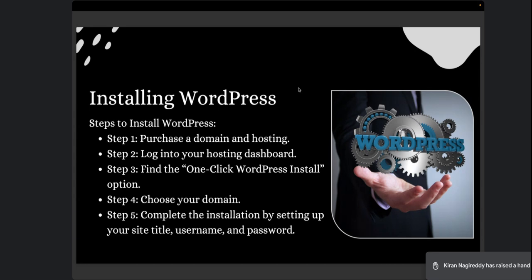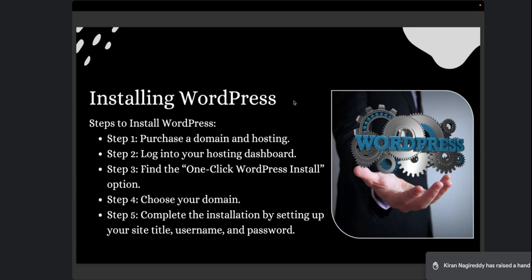You just have to click on that and immediately you'll see an option called WordPress. Single click on WordPress, single click on install, and WordPress is installed easily on your website. Maybe in another session, I could show a live demonstration on how to purchase domain, hosting as well as WordPress installation. It's very easy.